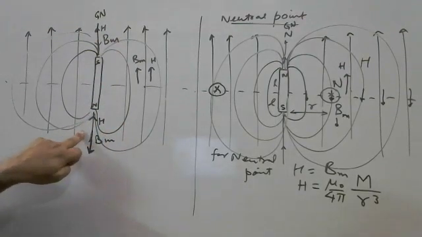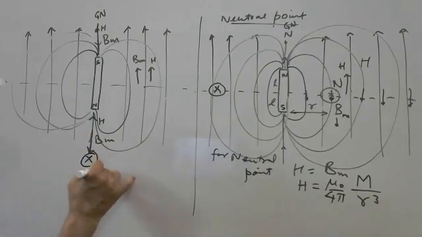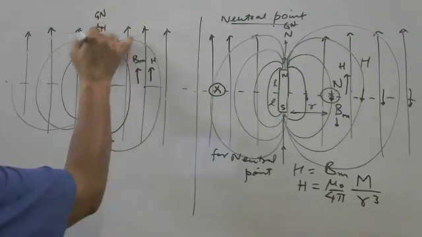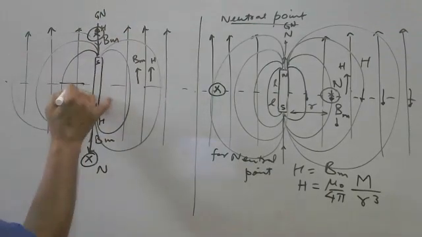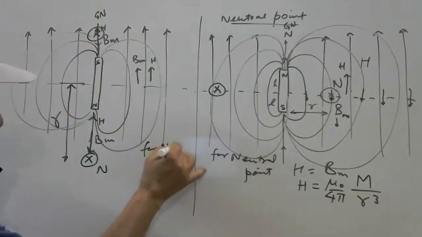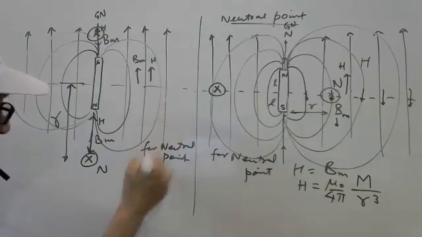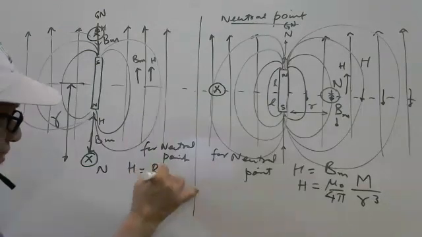Near the magnet, the magnet's field is dominating. At far distance, the Earth's magnetic field is dominating. So somewhere here we get the neutral point, at a distance of r from the center. So for a neutral point on the axial position, H should be equal to BM.